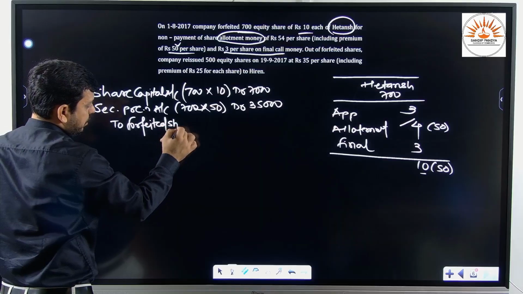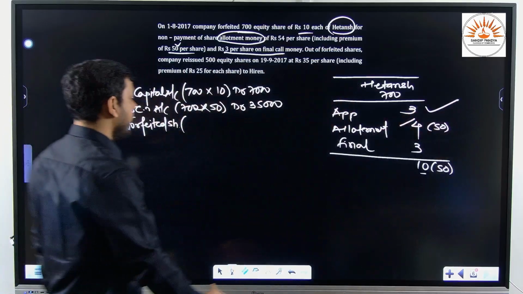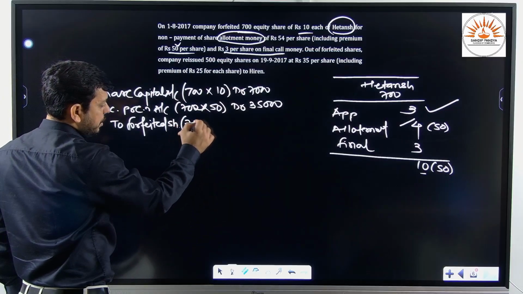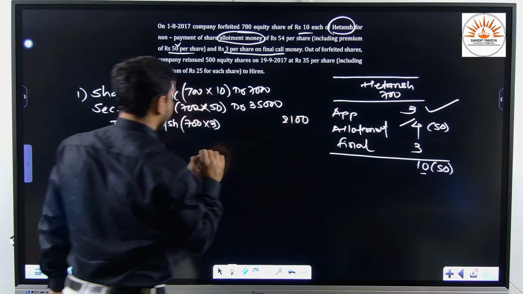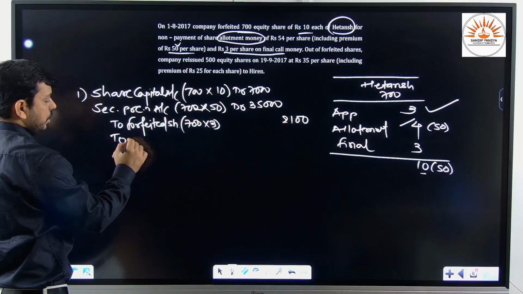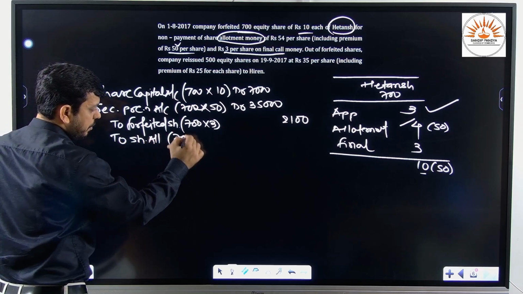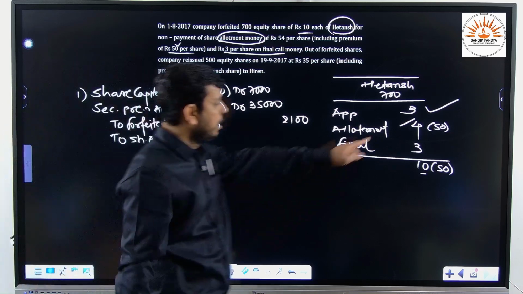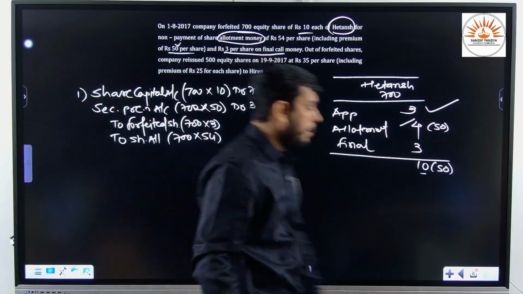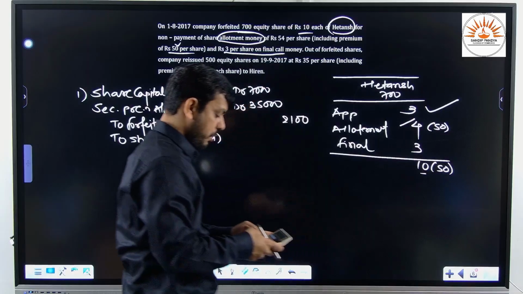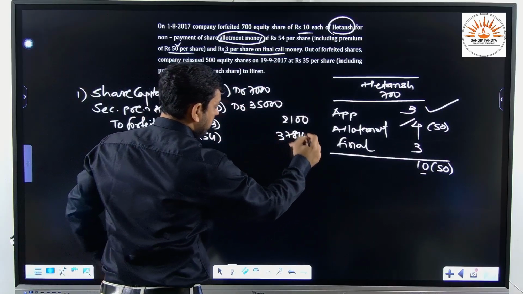Forfeited share account. How much amount can we credit? That we have already received. How much amount have we received? That is 3. So 700 into 3, that is 2100. Then share allotment account. How much amount shall we credit? Number of shares forfeited into amount not received, which will be 54. Hence we shall multiply 54 into 700, which will be 37,800.